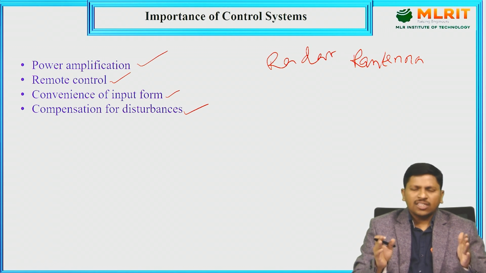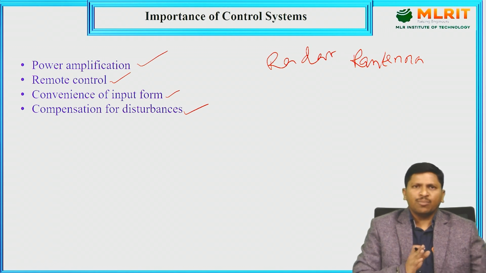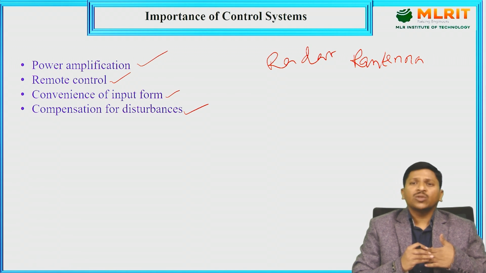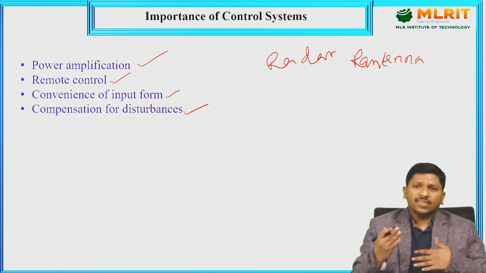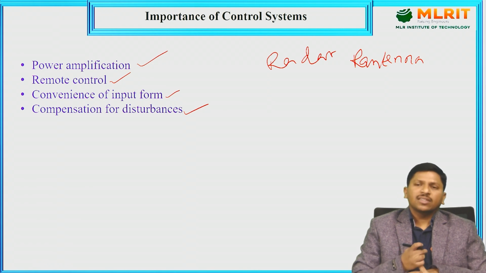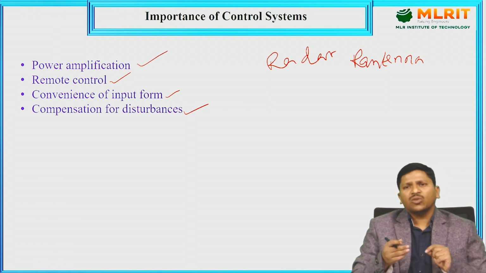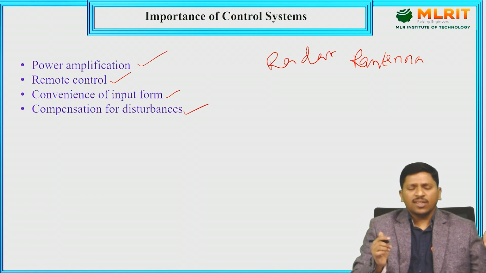These are just basic examples of the control system. This is the importance of the control system. In the coming classes, we are going to learn the introduction to control systems, then time domain specifications or time response analysis.